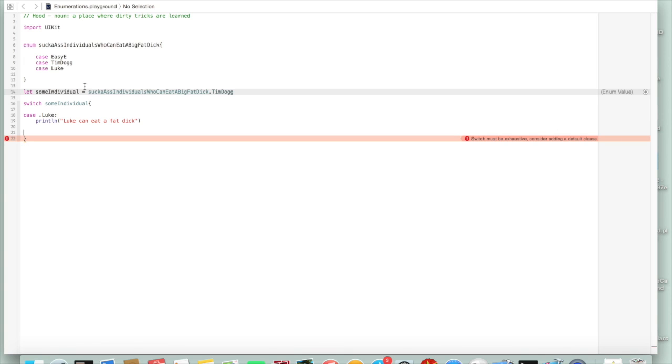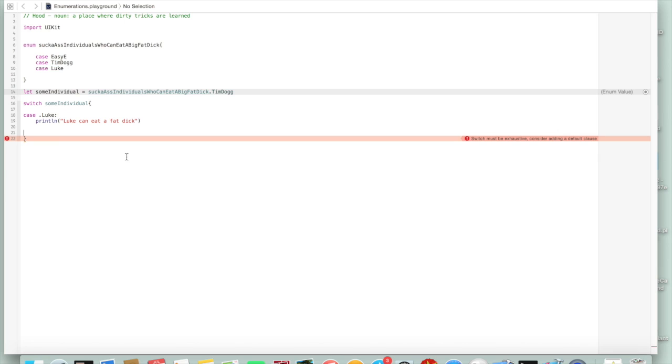That's one of the benefits, is that it forces you to handle all of those cases. As long as we declare that there are three specific individuals who can eat a big fat dick, Swift says, hey, you're switching on one of these, you're going to execute some code based on one of these, you better be able to handle each of these particular individuals.